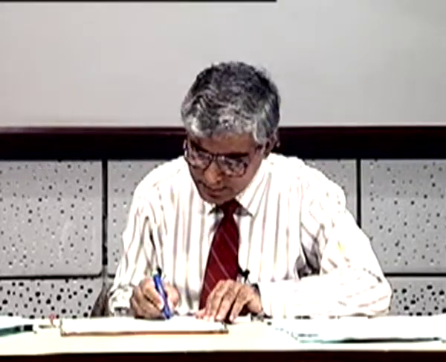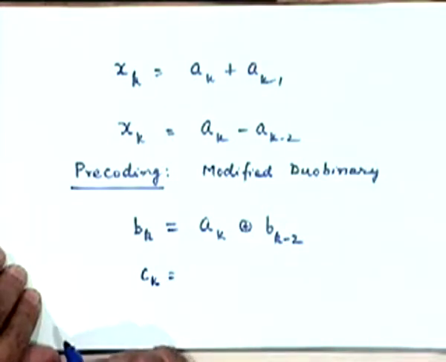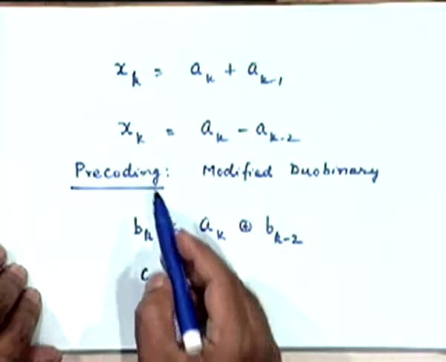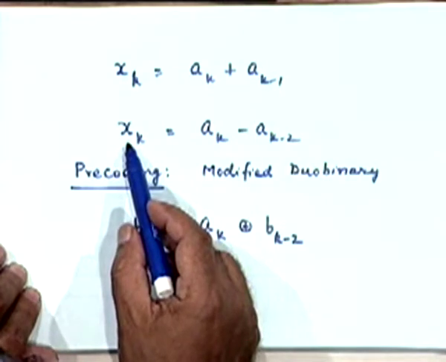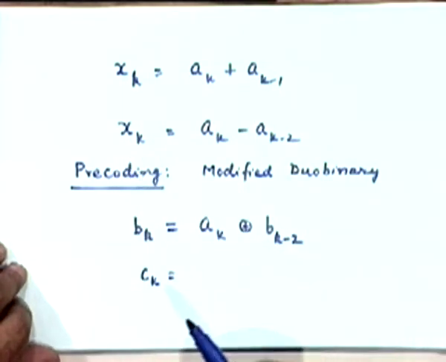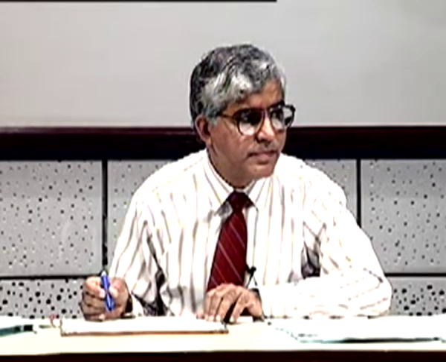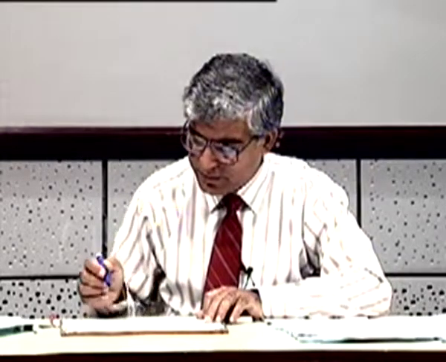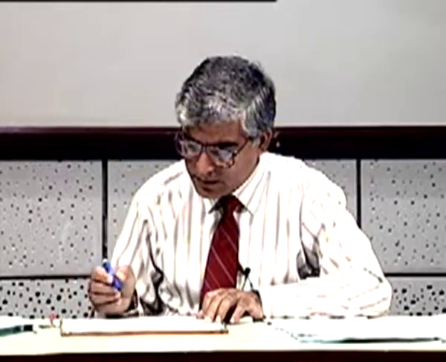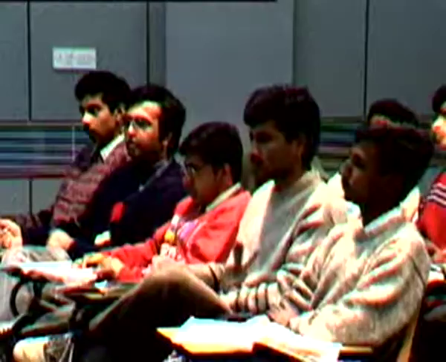Then what happens to your C_k? Actually, we can call it X_k or something. When you are drawing A_k, B_k, you just write what exactly each is. A_k is the original signal, B_k is the precoded signal.